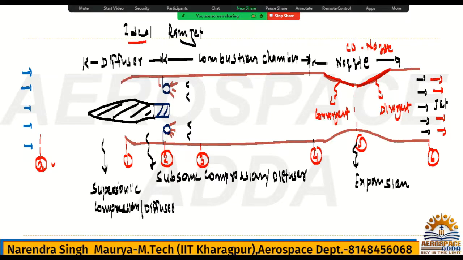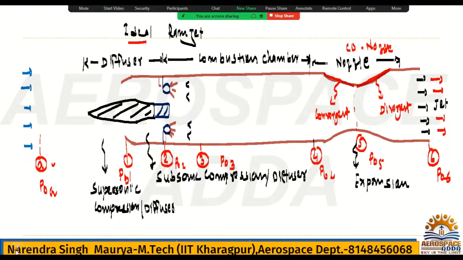So whatever the total pressure at point A, it will be P naught A. What is the total pressure at point 1? It is P naught 1. Let me write all: here it is P naught 2, here obviously P naught 3, here P naught 4, here P naught 5, here P naught 6. Okay, so this is the total pressure.